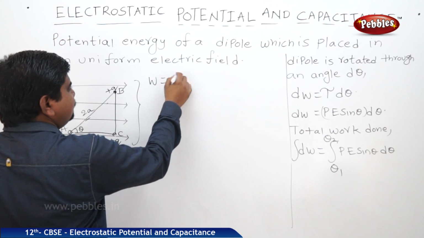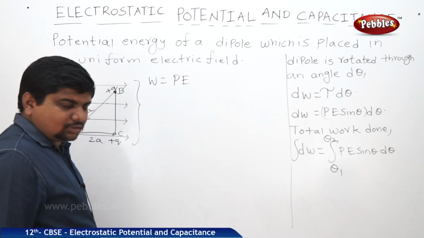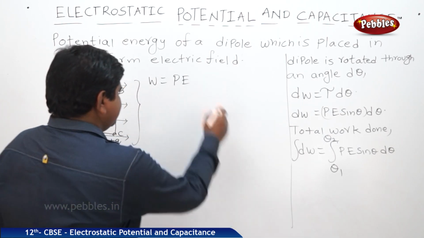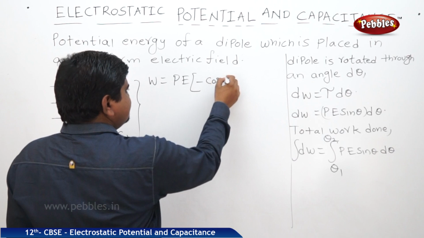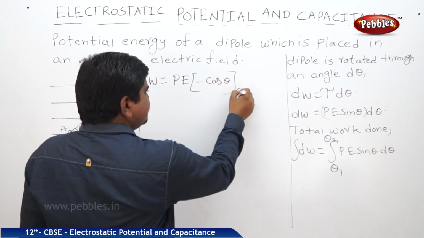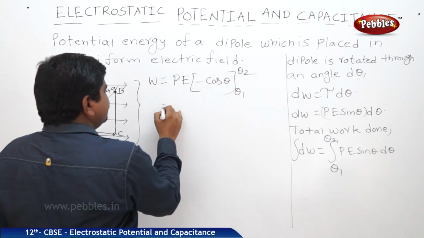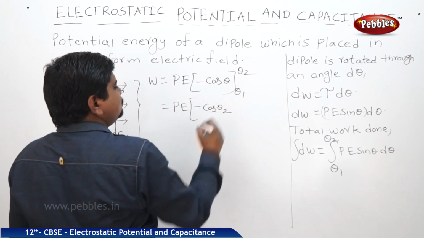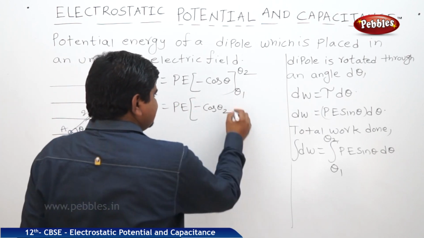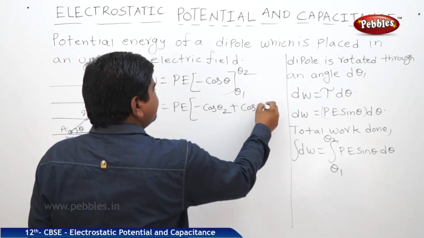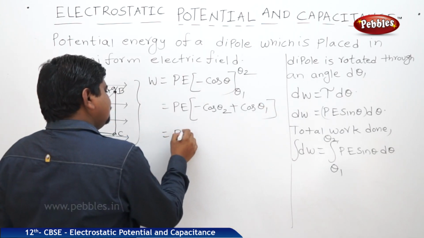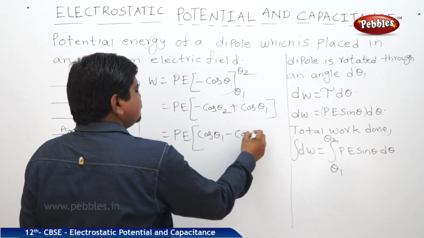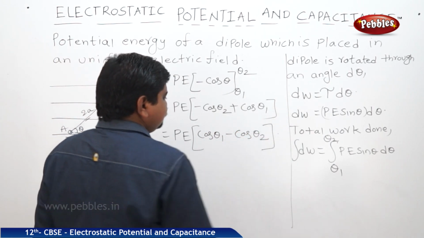Where PE is the constant, integral sin theta d theta is minus cos theta. What are the limits? Theta 1 to theta 2. Therefore, PE times minus cos theta 2 minus of minus cos theta 1, so work done is PE times cos theta 1 minus cos theta 2.